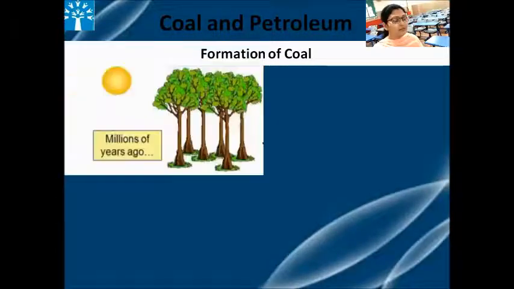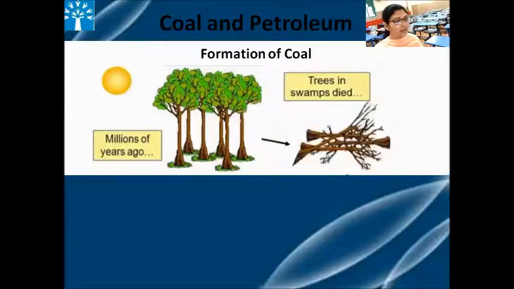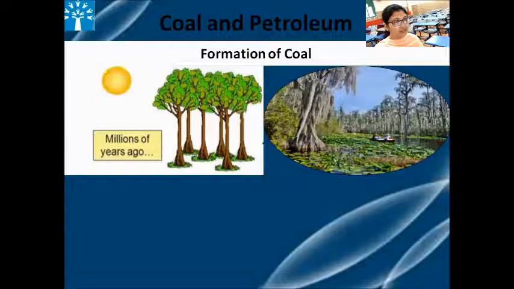Millions of years ago, when the earth was covered with dense forest and swampy areas, due to volcanic eruptions, earthquakes, floods, all these trees and plants sank down in the swampy areas. You know what are swampy areas? These are the areas which are filled with water.